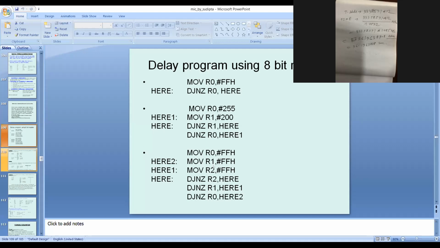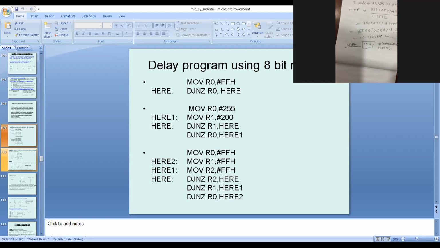which generates a 15 second delay, if the crystal frequency is 11.0592 megahertz. Okay, leave it. I have given a small easy one. If the crystal frequency is 12 megahertz, generate a 15 second delay.